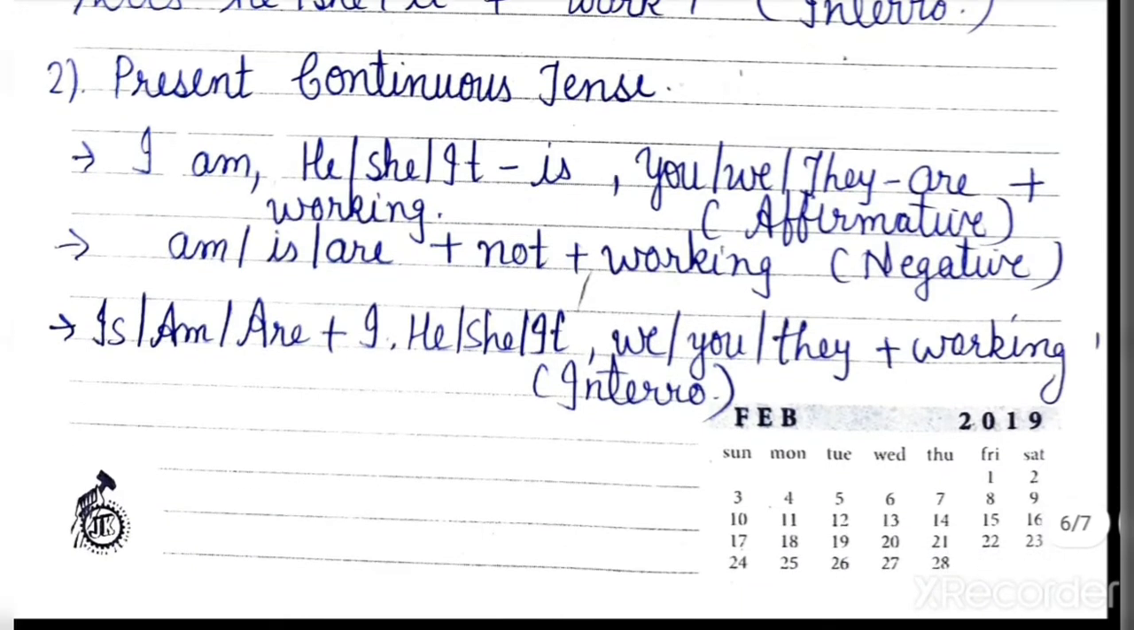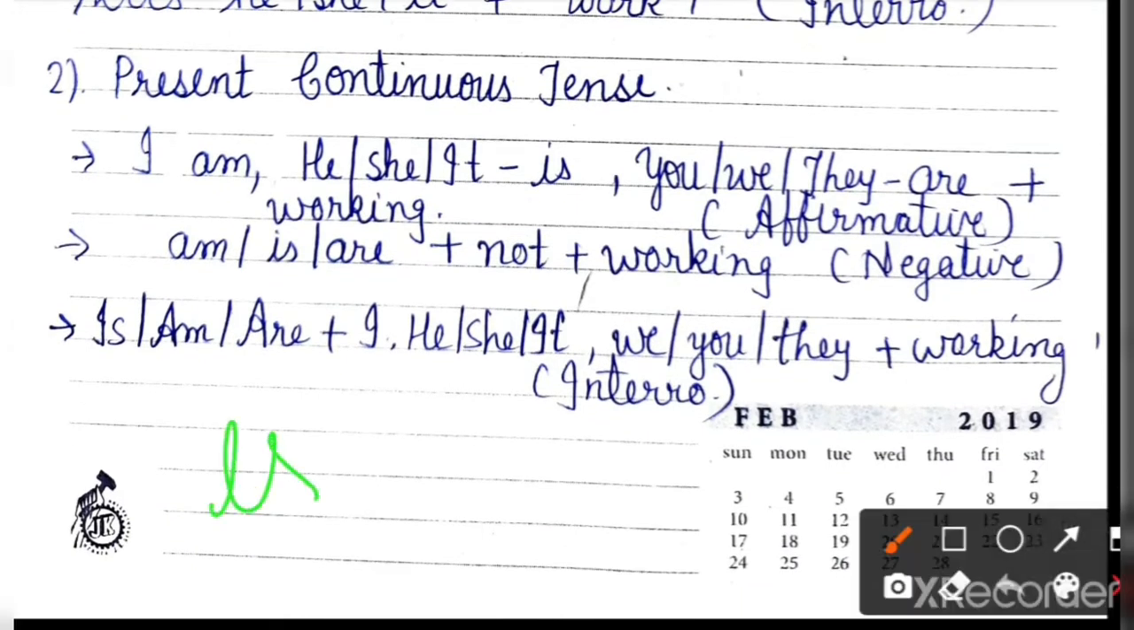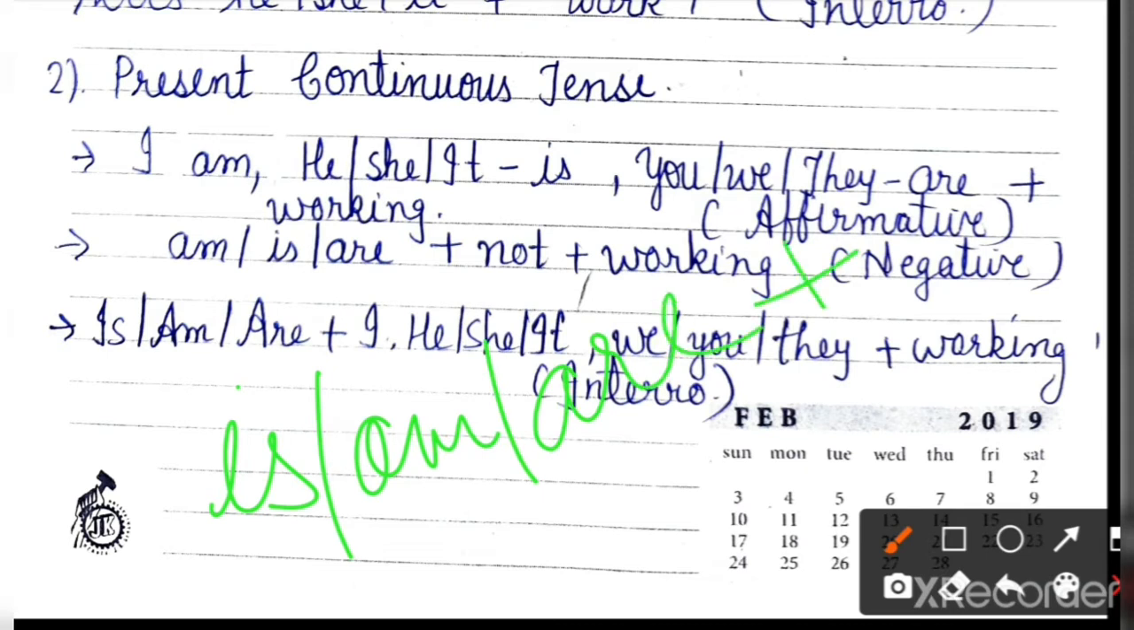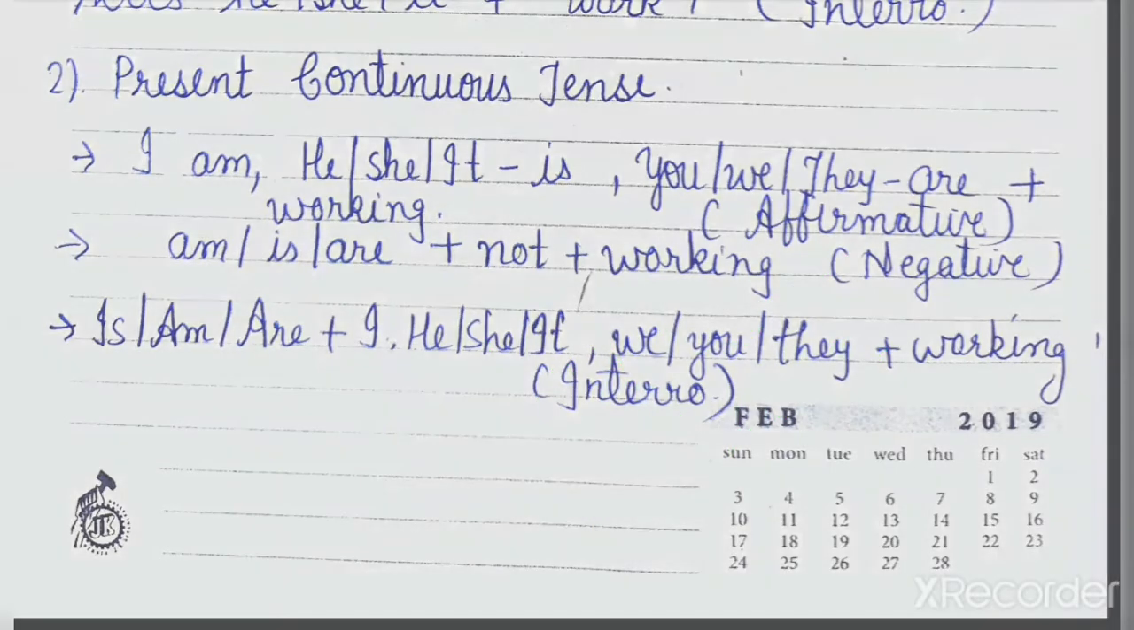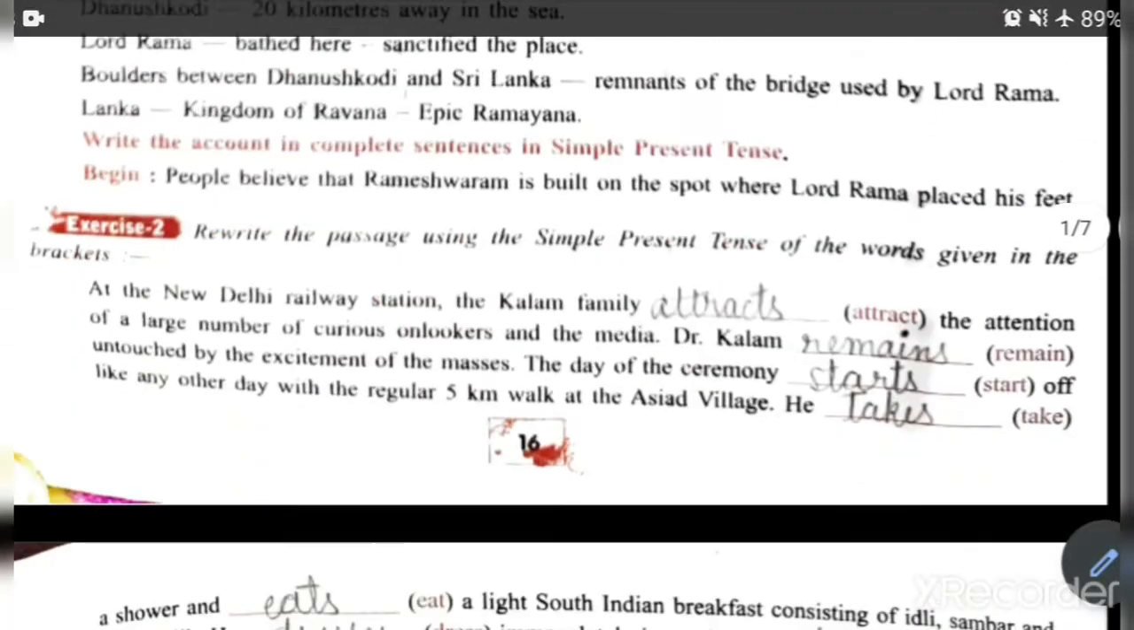Now present continuous tense, you have to remember is, am or are according to the subject, then verb and then ing. It means is, am, are, to be plus verb plus ing. This is the form of present continuous tense. First of all, let me explain to you present continuous tense, which is given in your textbook.